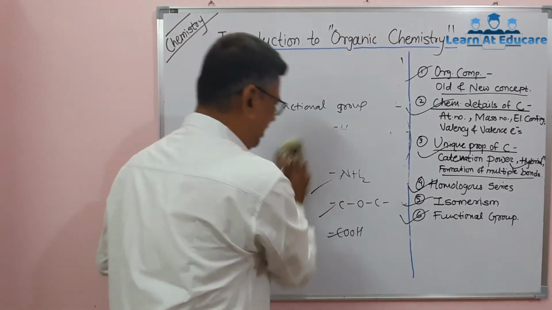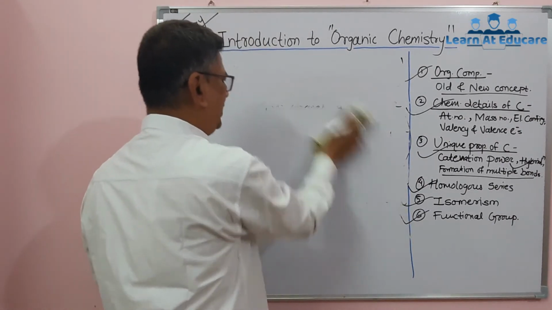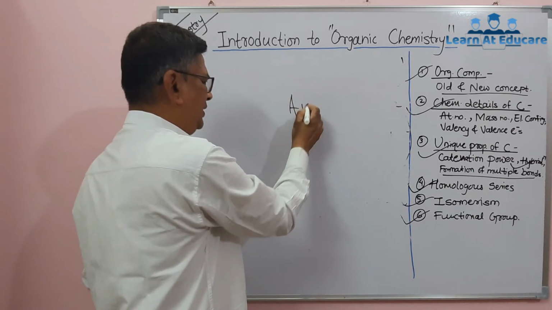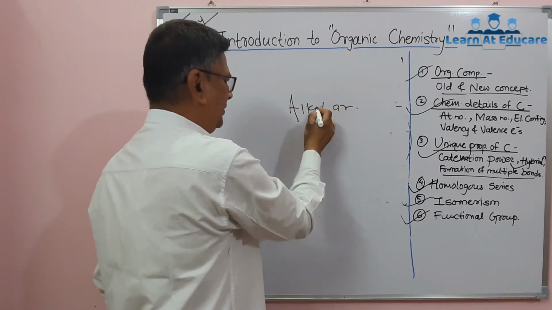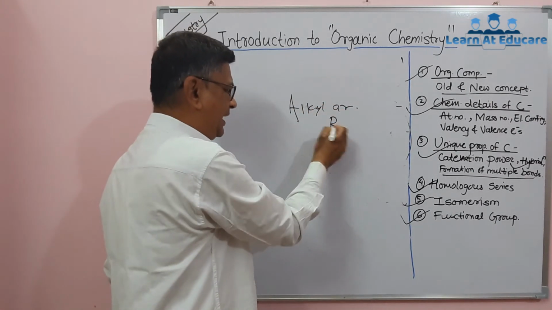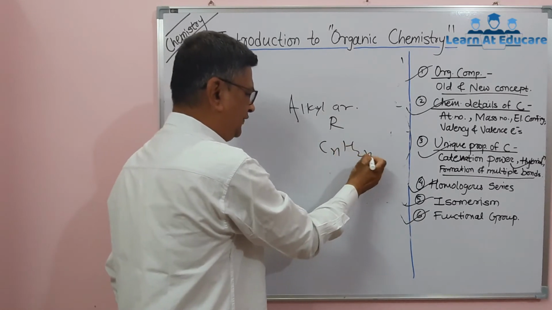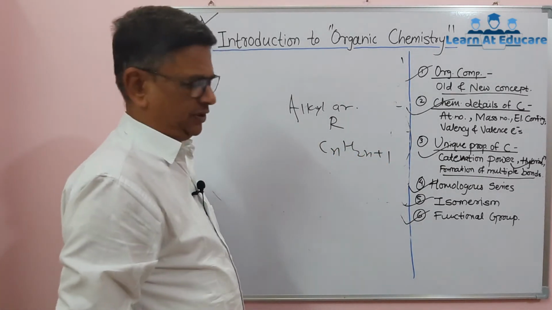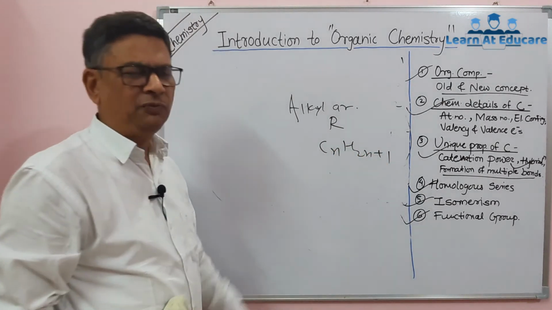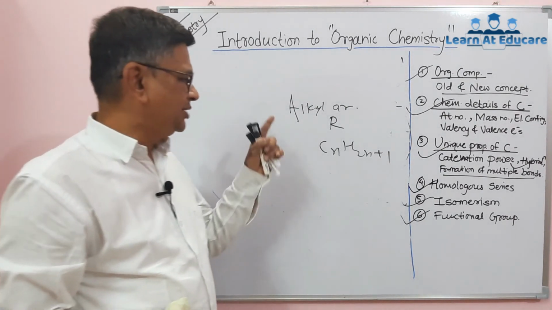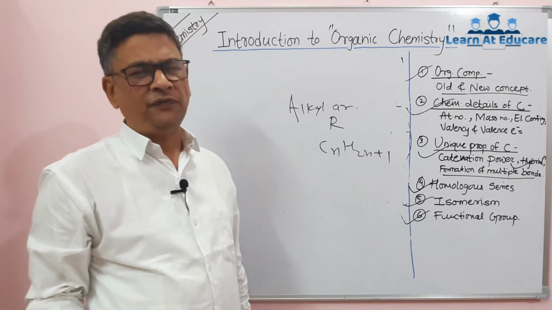A functional group, if it is attached to some alkyl group, that alkyl group denoted by R, having the general formula CnH2n+1. Details about this we will take in one more session. So that is the brief about the introduction of organic compounds.